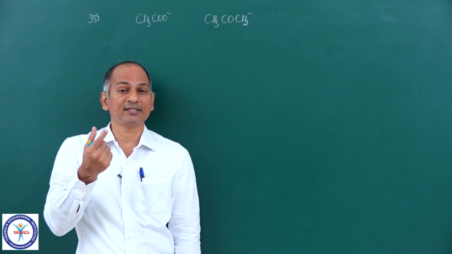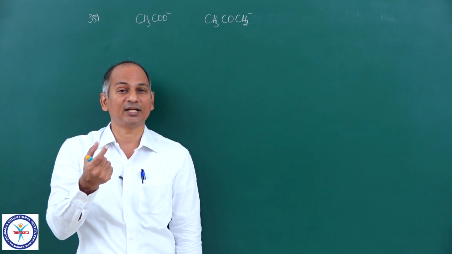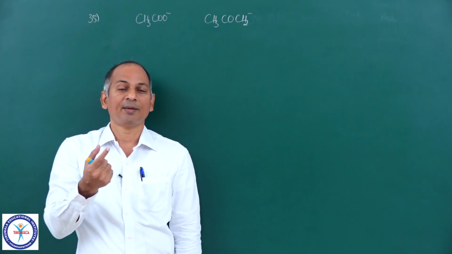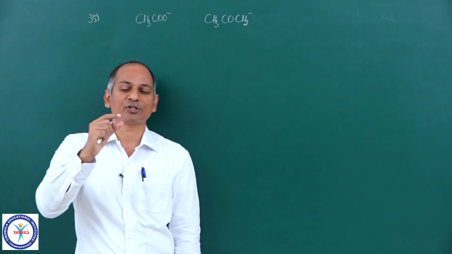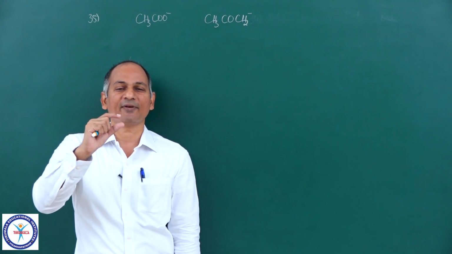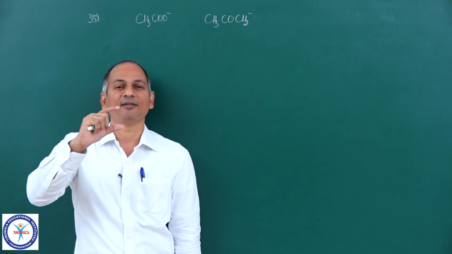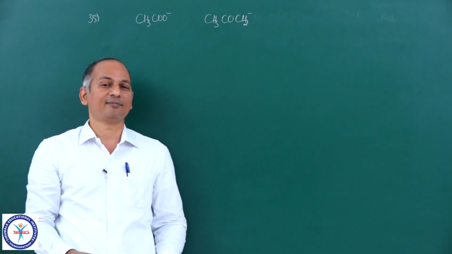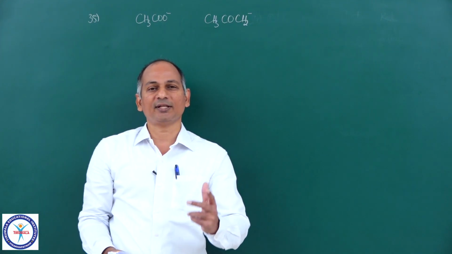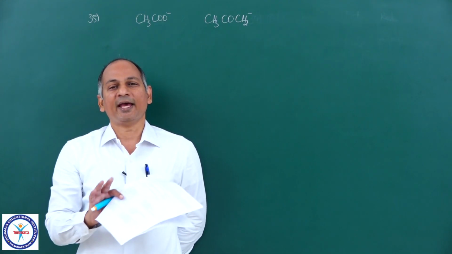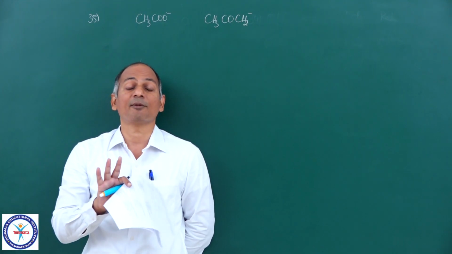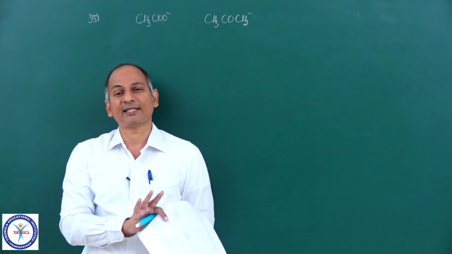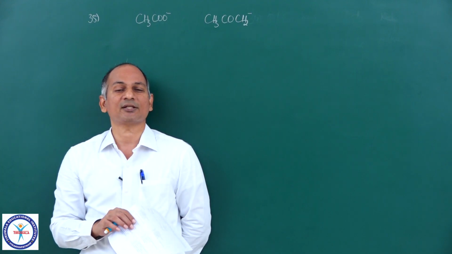And the magnitude of resonance energy is directly proportional to the difference in the energies between the most stable resonating structure and the resonance hybrid. The definition of resonance energy is enthalpy of the resonance hybrid minus enthalpy of the most stable resonating structure.